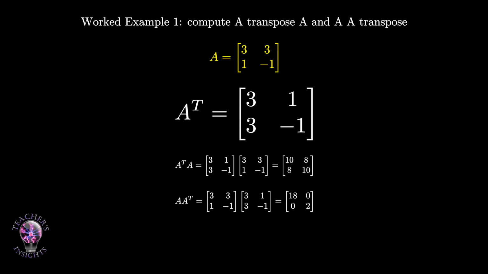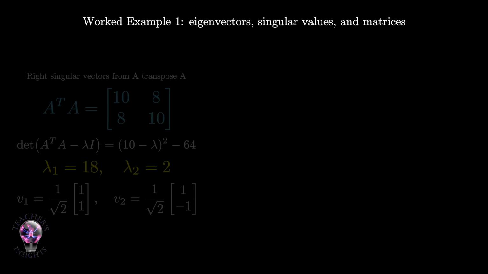Now compute AA transpose. AA transpose equals the matrix with first row 3, 3, and second row 1, -1, multiplied by the matrix with first row 3, 1, and second row 3, -1. The result is the matrix with first row 18, 0, and second row 0, 2. Notice the important point. A itself was not symmetric, but both A transpose A and AA transpose are symmetric. Now we use their eigenvalues and eigenvectors to build the SVD.